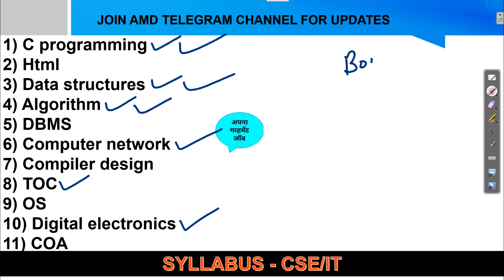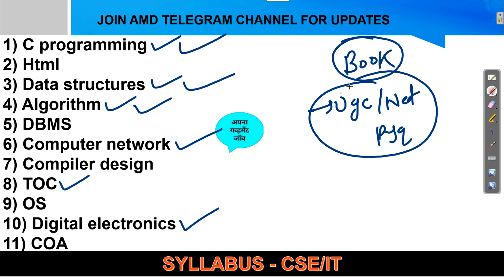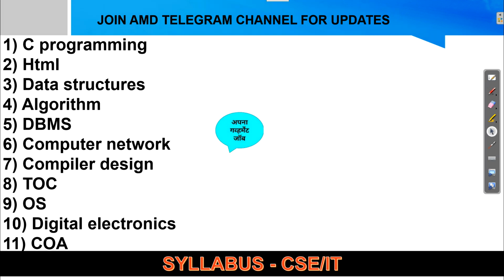And which book can you refer for study or for practice questions? So you can refer to UGC NET previous year questions. There is no need to study other things, just this is enough material for your AMD exam. Okay, so just gather the previous year papers and solve the questions, and you will get all the things.